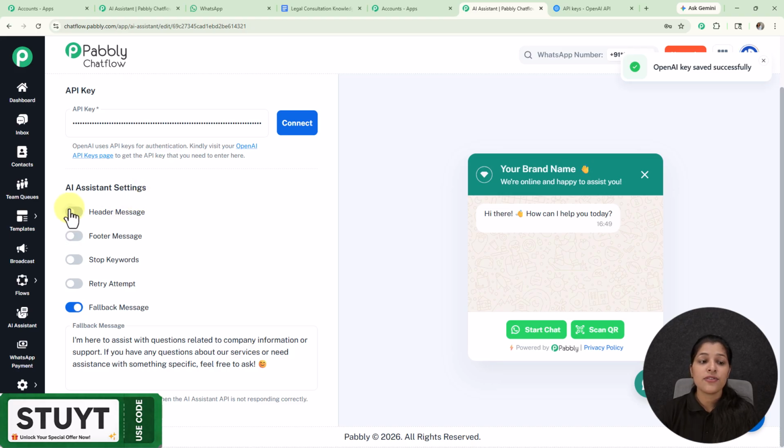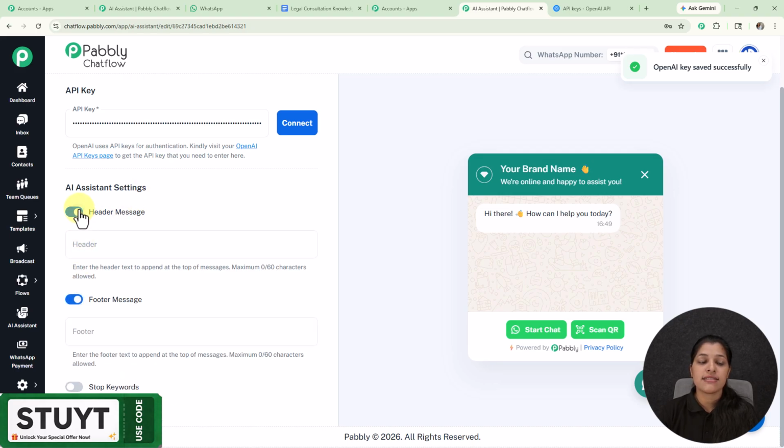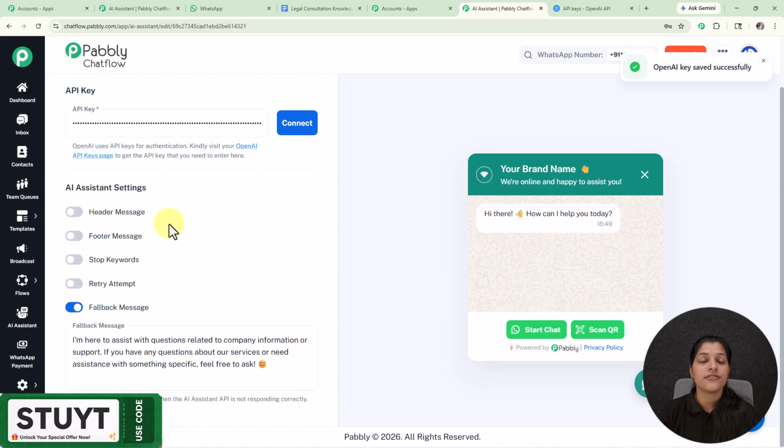Now we are getting this AI assistant settings from where you can manage some of your AI assistant settings, such as if you want to provide the header or the footer message, then you can just enable these toggles and enter the header or the footer message.